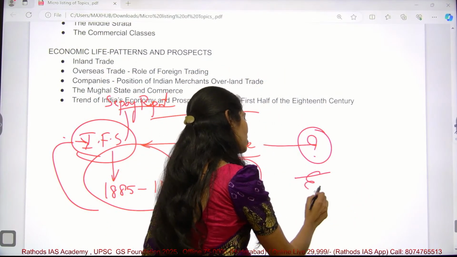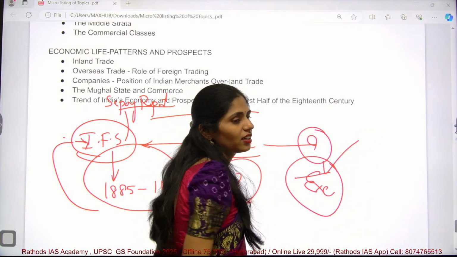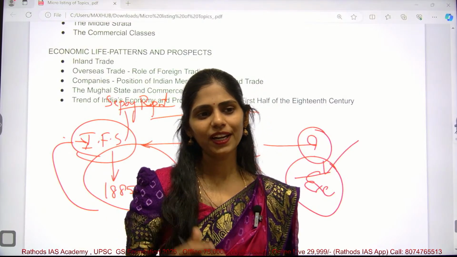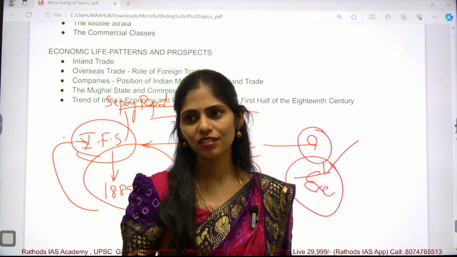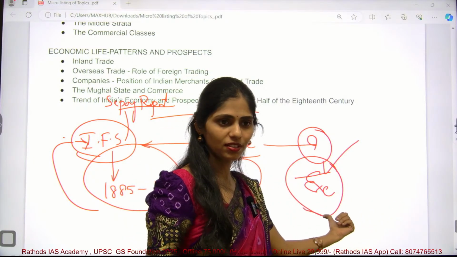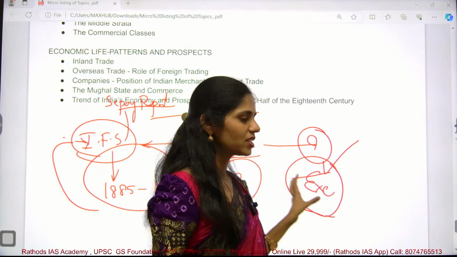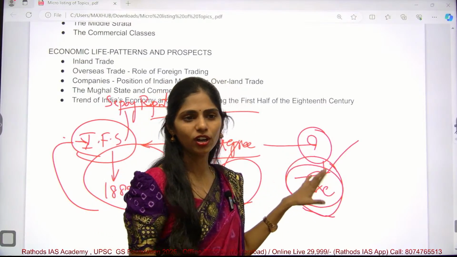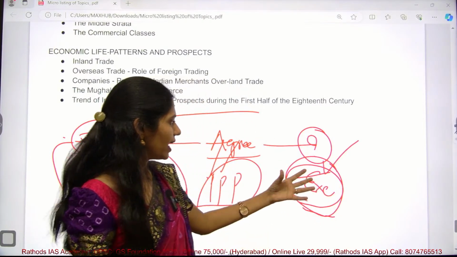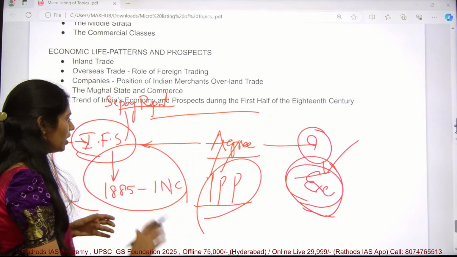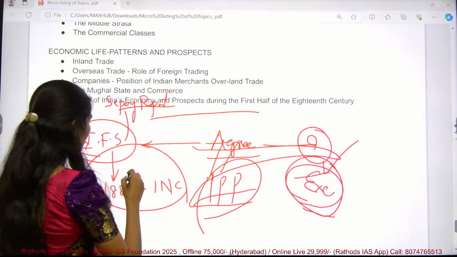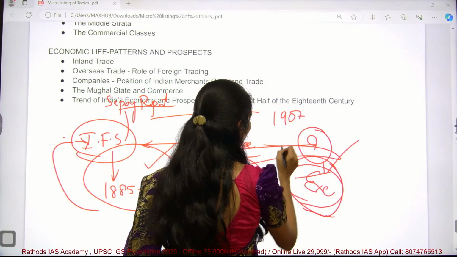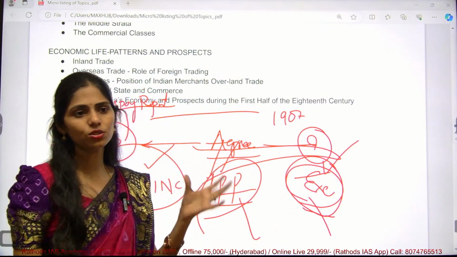But we have extremists on the other side. They say that we have to do something against them. For example, "Give me your blood, I will give you freedom." Who said this? Subhash Chandra Bose. He is an example of an extremist. Moderates say silently we can win independence, but extremists say no, they will not listen, so we have to do something against them. Like that, the revolution happened. Initially we had these two groups together, but in Surat in 1907 these two groups split apart. That is called the Surat split.